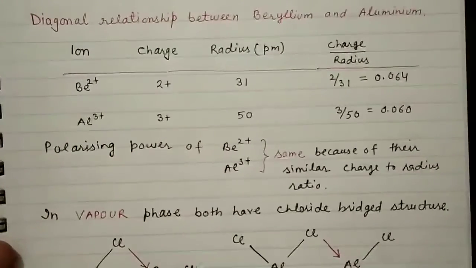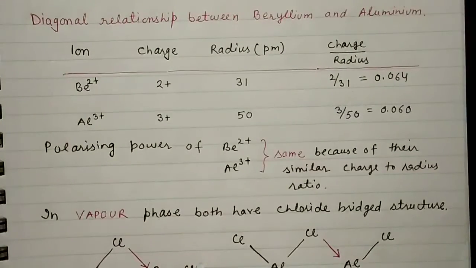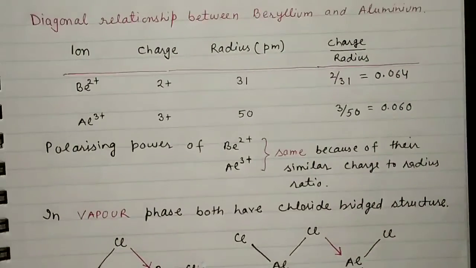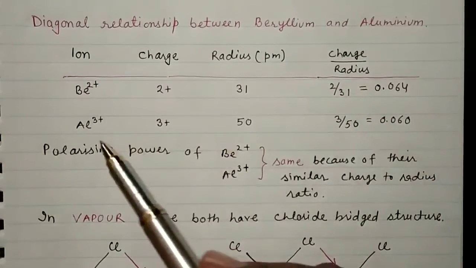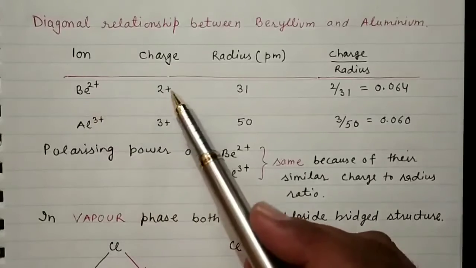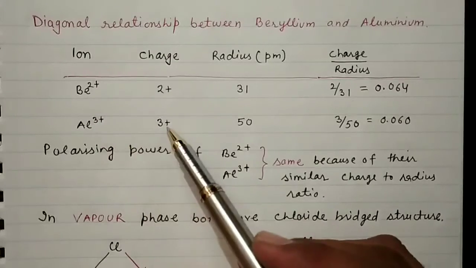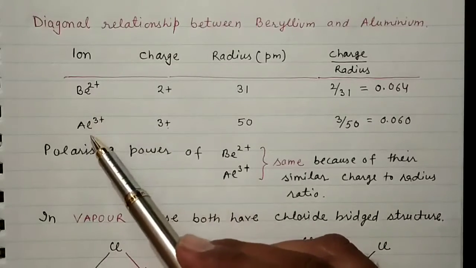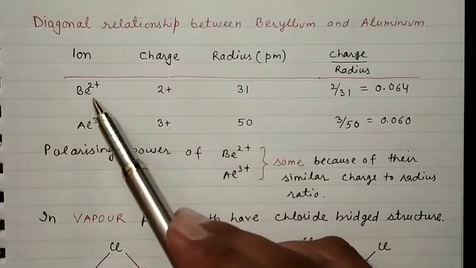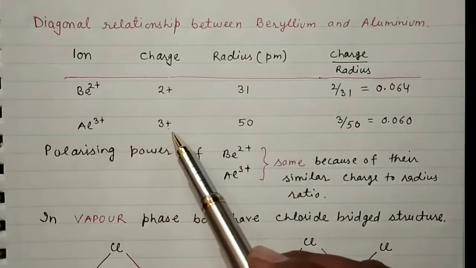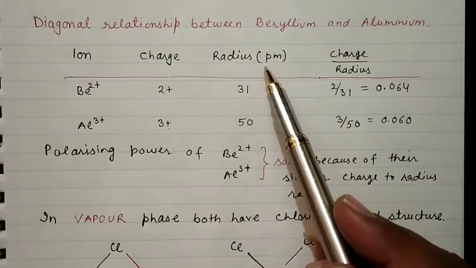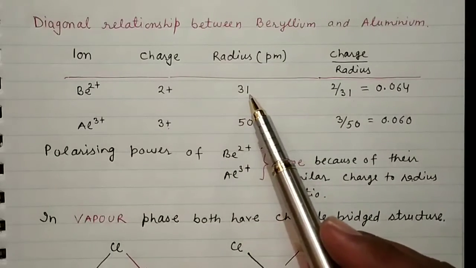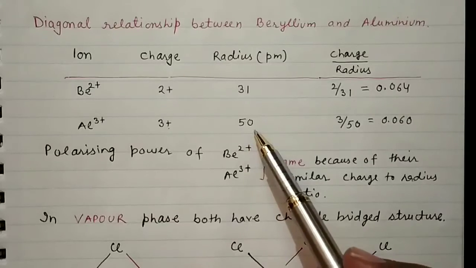The next important concept is the diagonal relationship between beryllium and aluminium. If you look at the charge, beryllium has a +2 charge and aluminium +3. These are the ions Be2+ and Al3+. The radius in picometers is given here: beryllium 31 picometer, aluminium 50 picometer.